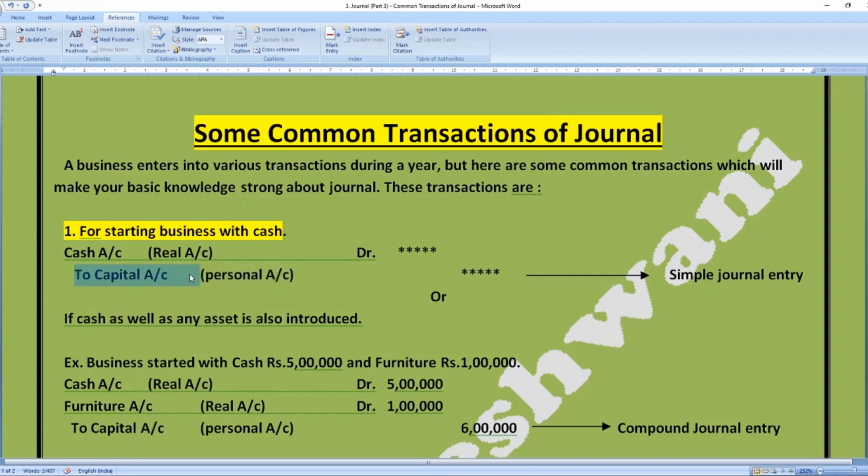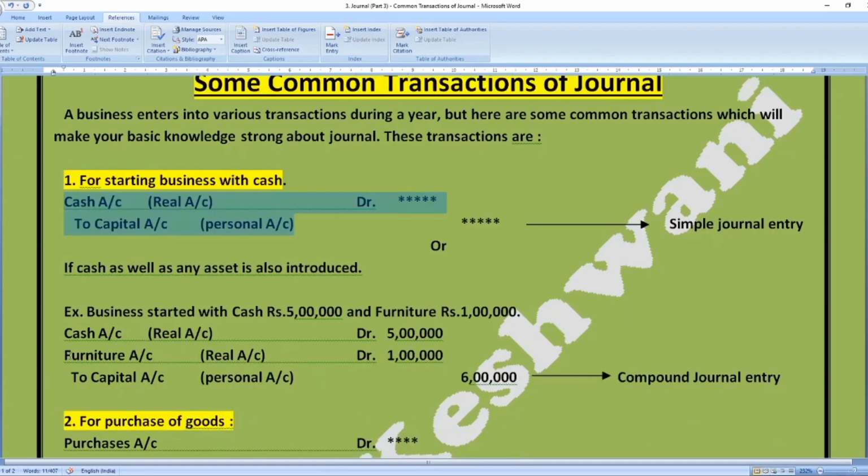Keep it in mind, owner will not be mentioned by his name. Rather than this, we will mention the owner's name by capital. So entry for starting the business is cash account debit to capital account. Now cash is an asset. If any other form of asset has been introduced into the business, then that asset account will also be debited apart from cash.